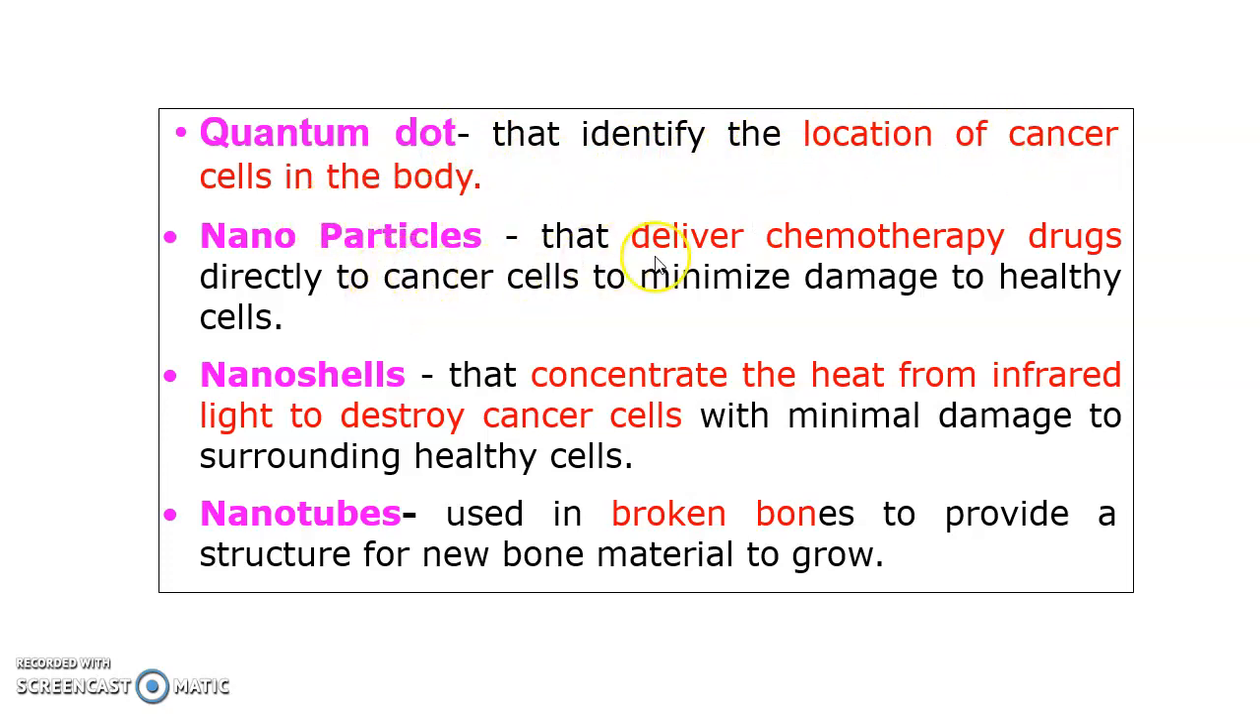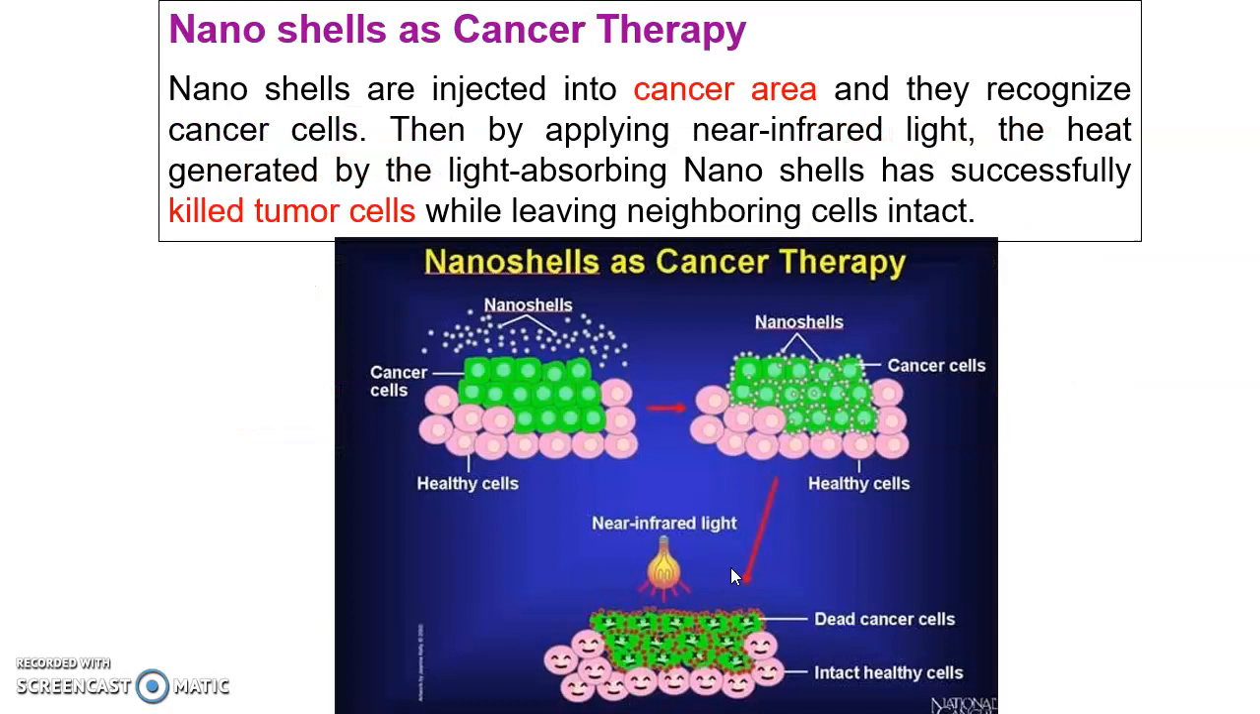The nanoparticles deliver chemotherapy drugs directly to the cancer cells to minimize damage to health, without damaging the healthy cells. Nanoshells concentrate the heat from infrared light to destroy cancer cells, and the normal or healthy cells will not be damaged. The nanotubes are used in broken bones; they provide a structure for new bone material to grow.